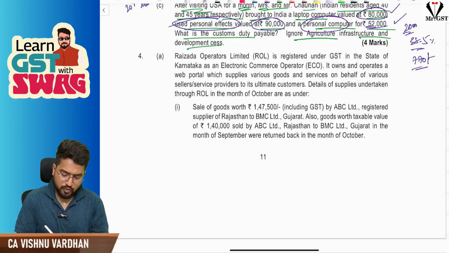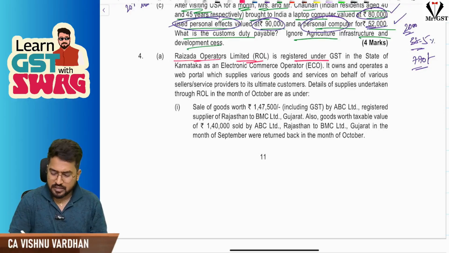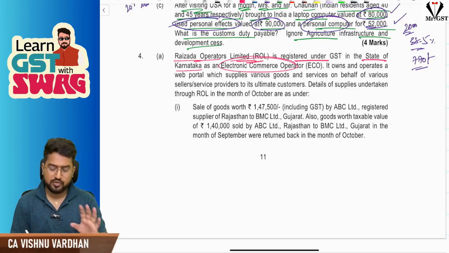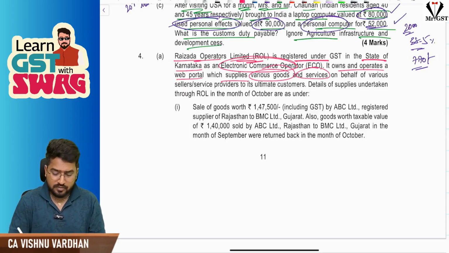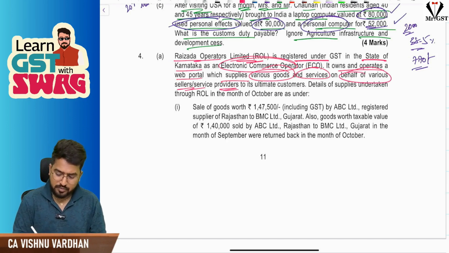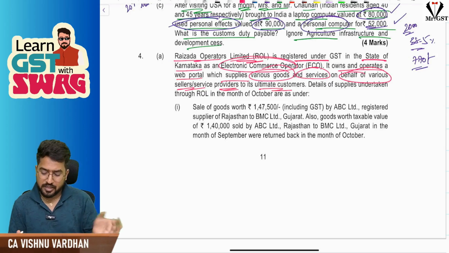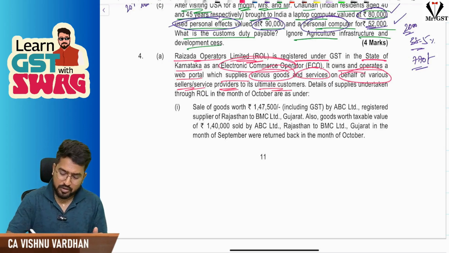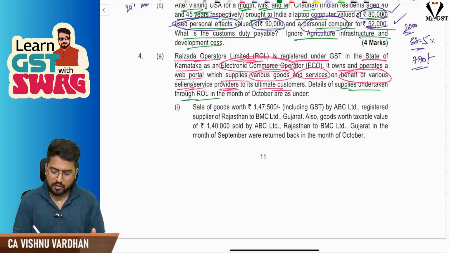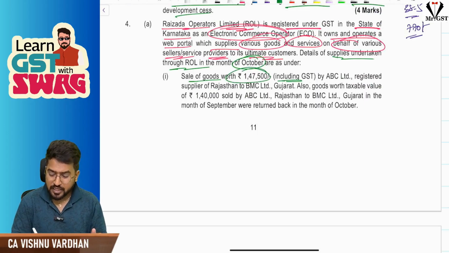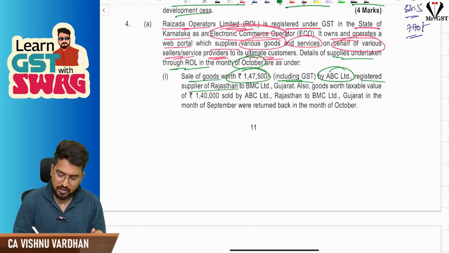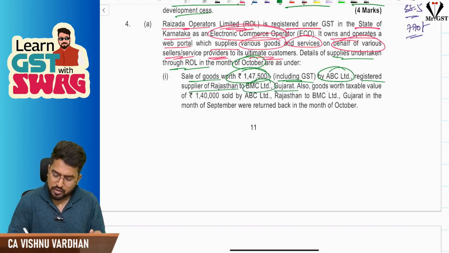In question number 4, Rise the Operators Limited is registered under GST in the state of Karnataka as an e-commerce operator. It owns and operates a web portal which supplies various goods and services on behalf of various sellers and service providers to its ultimate customers. That means it is acting as an e-commerce operator, operating its own web portal. Details of such supplies undertaken in the month of October: sale of goods worth 1,47,500 including GST by ABC Limited, registered supplier of Rajasthan, to BMC Limited of Gujarat. Also goods worth taxable 1,40,000 by ABC Limited, Rajasthan, to BMC in the month of September were returned back.